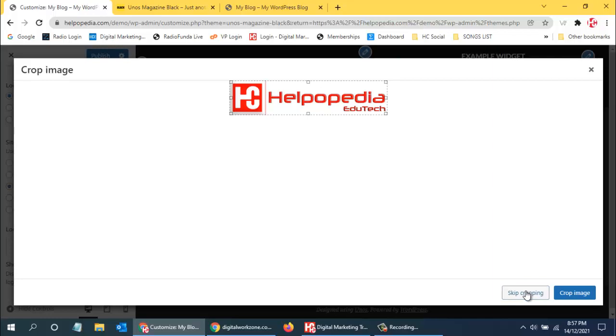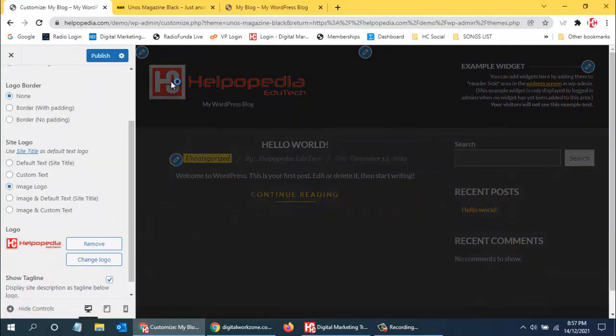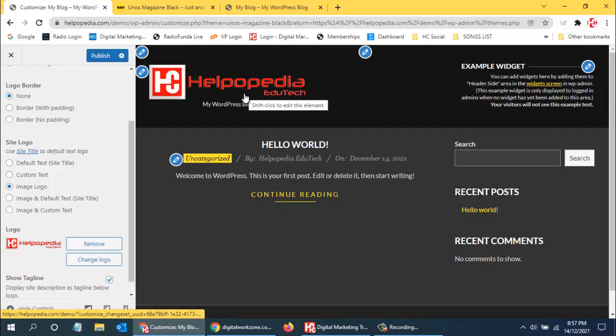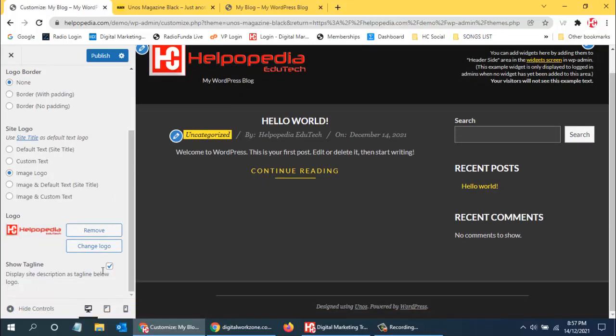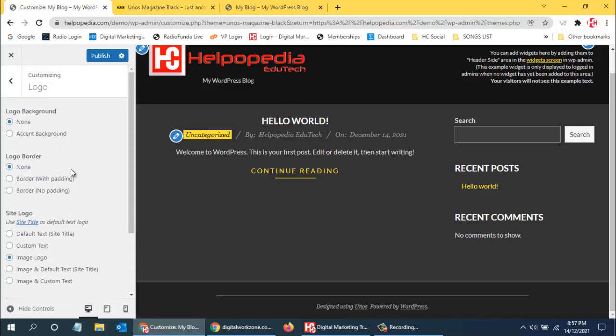I skip cropping so that the full image will come up over here. Now you can see my image has come up. It has replaced the original image. That is done. If you want to add your tagline, you can add it over here. Let me see, image and default text, site title, image and custom text.